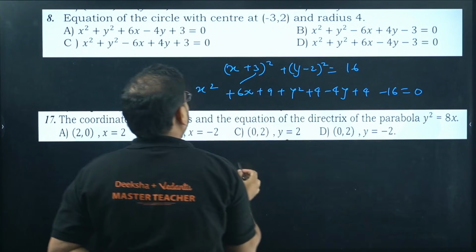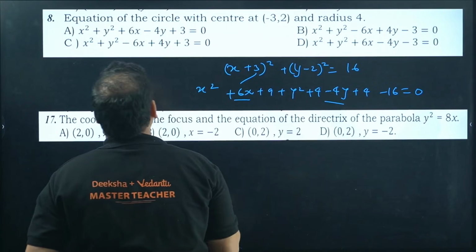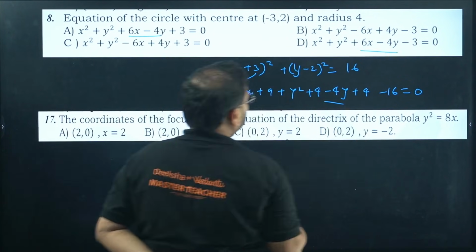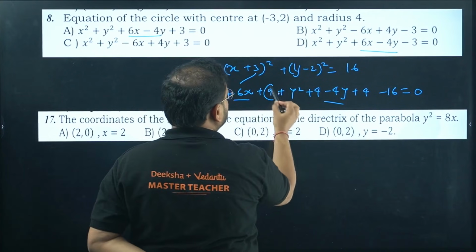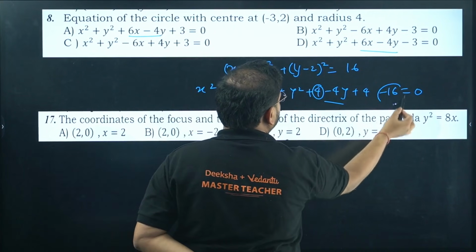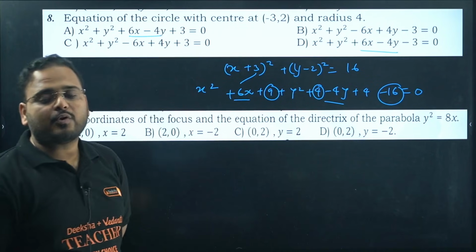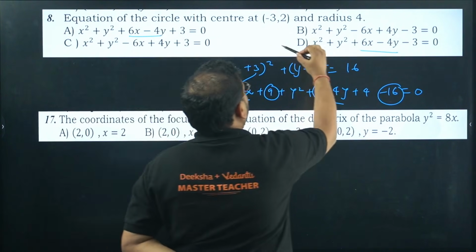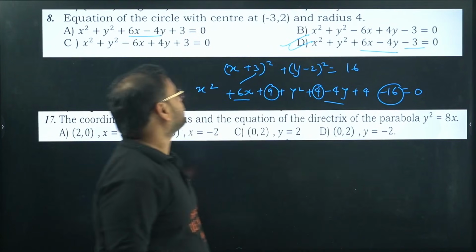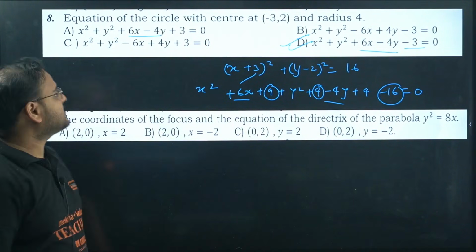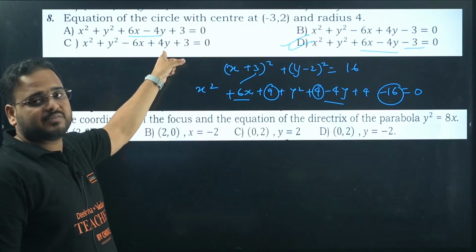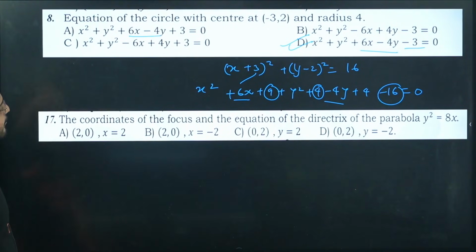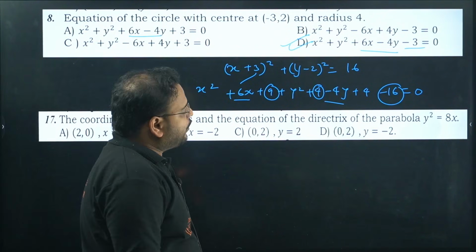Check. So plus 6x minus 4y, we have two options here and here. And the constant, you check, 9 plus 4, 13 minus 16, it will be minus 3. 9 plus 4 is 13, minus 16 is minus 3. So whichever has minus 3, that is the right option in these two. So option D. Please check. Got it? Others, you can check here. This is negative 6x, positive 4y. Easy? Yes.